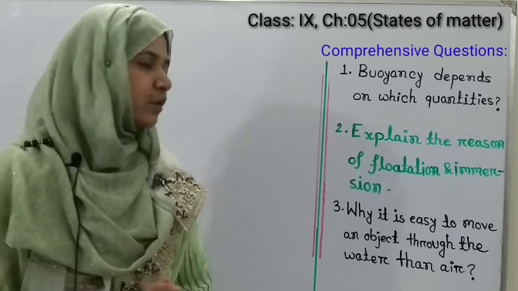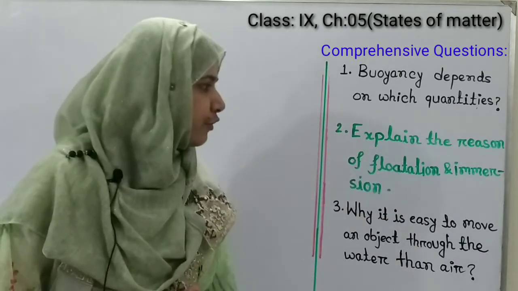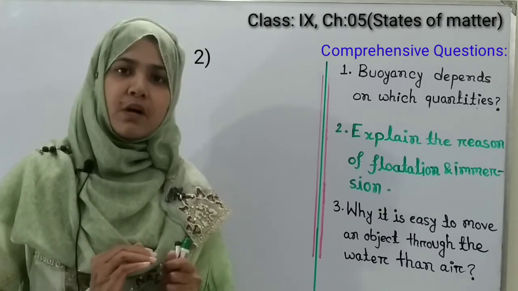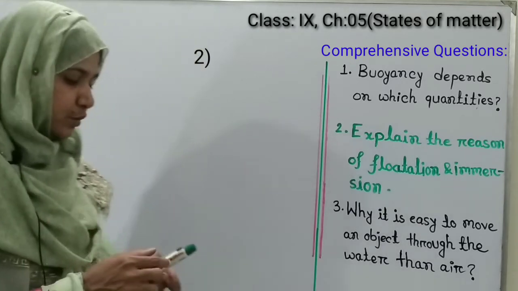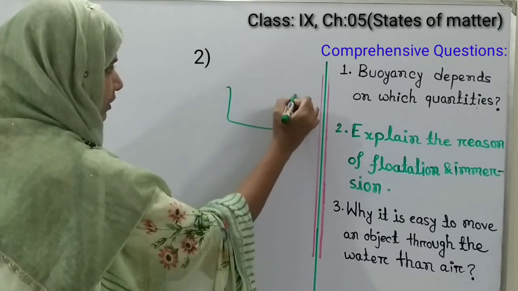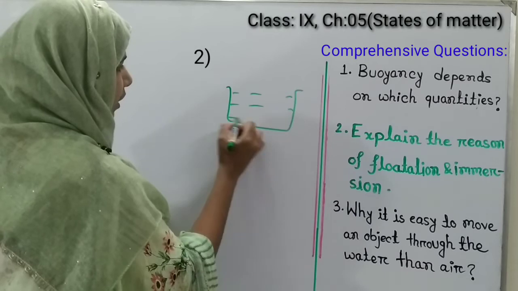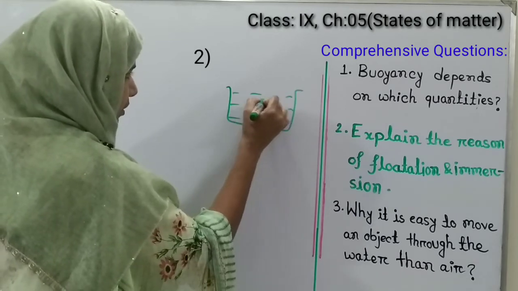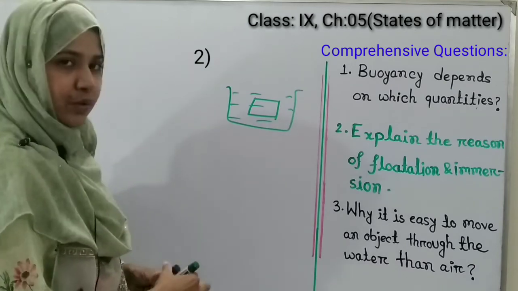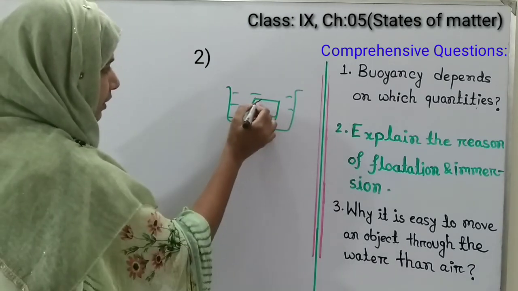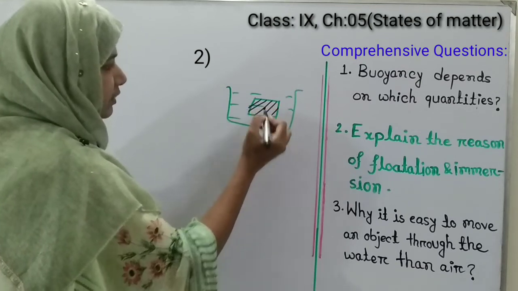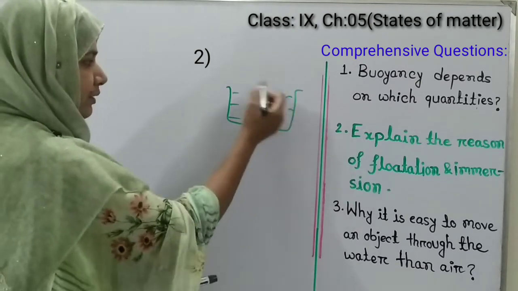Now the second question is, explain the reason of flotation and immersion. Whenever an object is put on a liquid substance, two forces act at the same time on that object. Suppose an object is put on the liquid substance, then two forces act on this object.